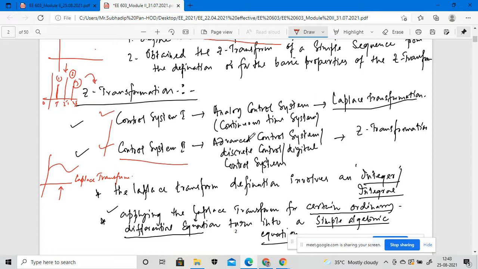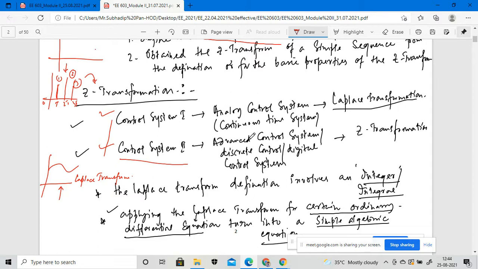Each and every component of an electrical system has a control terminology, whether control system 1 or control system 2. Whenever we have a conversion from control system 1 to control system 2, we will also see that in the Z transformation, right?